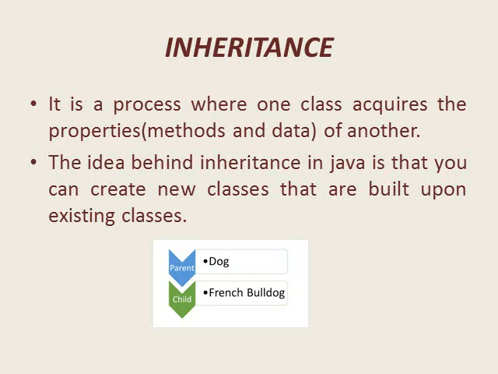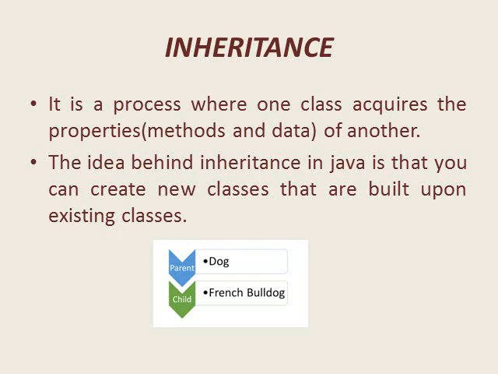Inheritance is a simple process in our real life, as we inherit from our parents. So parents are the base class and we, the children, are the subclasses. This concept of inheritance is applicable in Java also, in any object-oriented programming, as we can derive one class from an existing class.